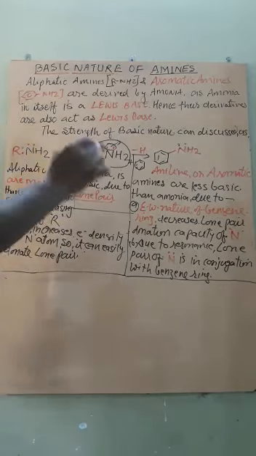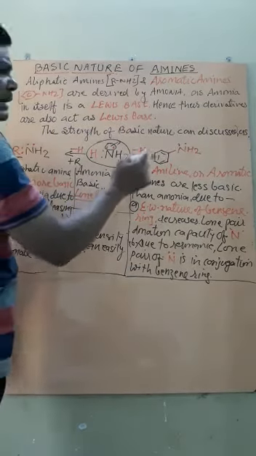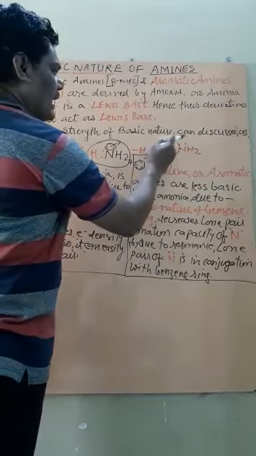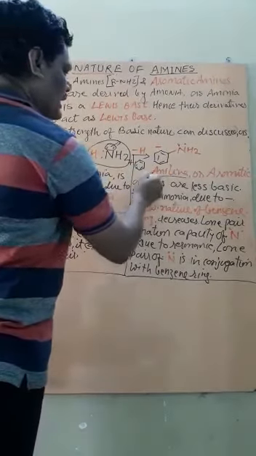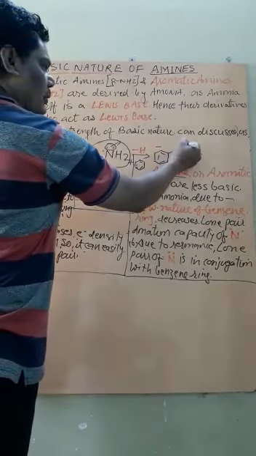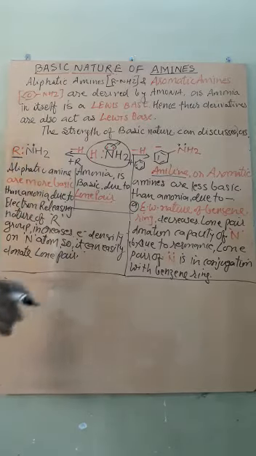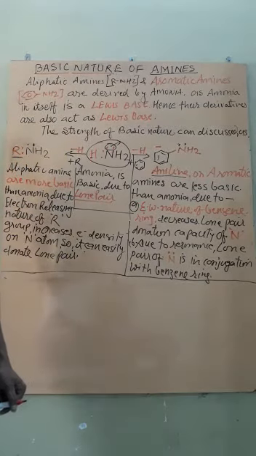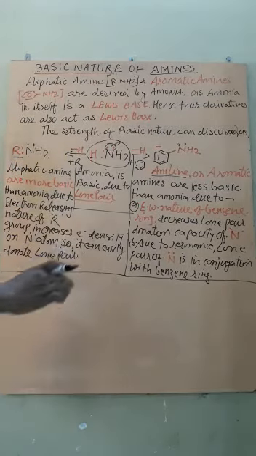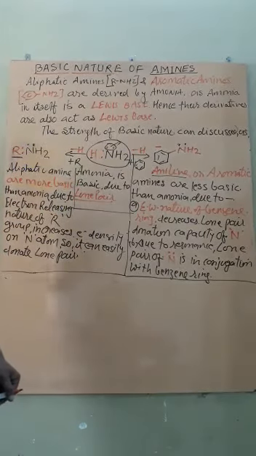Okay, but the aliphatic amine means RNH2 and aromatic amine means benzene ring and NH2, which is simply called aniline. They also consist of nitrogen with one lone pair. Therefore, they are also basic in nature. But what about the strength of basic nature of these three compounds, that is ammonia and its two derivatives?